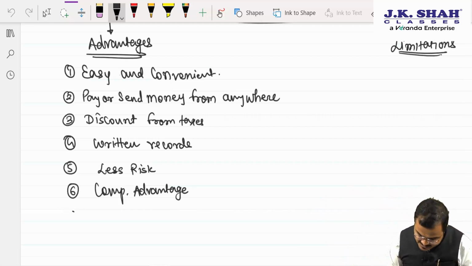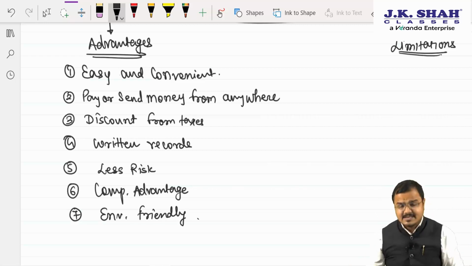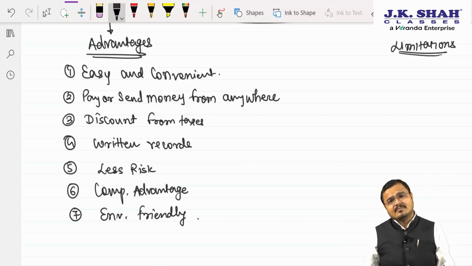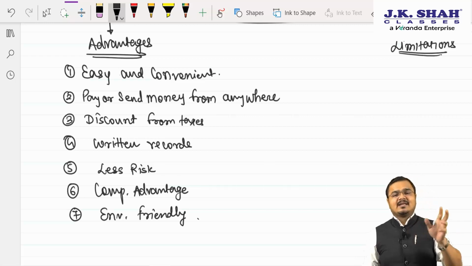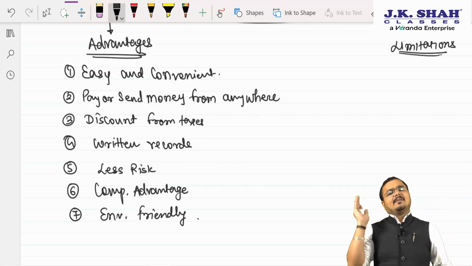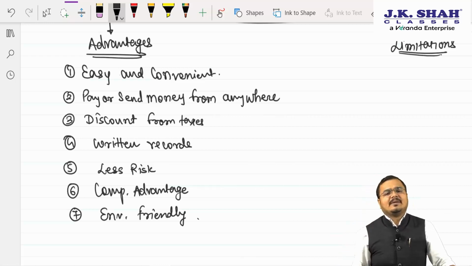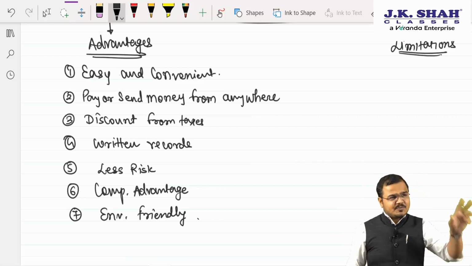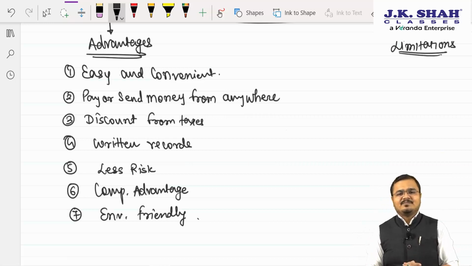Last but not the least, chartered, sir, it is an environmental benefit, or environmental friendly. Sir, how is it environment friendly? Chartered, we do not require to print the currencies. Lakhs of crores of rupees we spend every year to replace the paper currency which is not fit for circulation, as well as printing the new currency. But if digital payment gets so popularized, we are not supposed to print the currency, and which will automatically reduce what? Sir, cost of printing, which we anyway can use in order to strengthen and make our online payments more secured. Yes, sir.